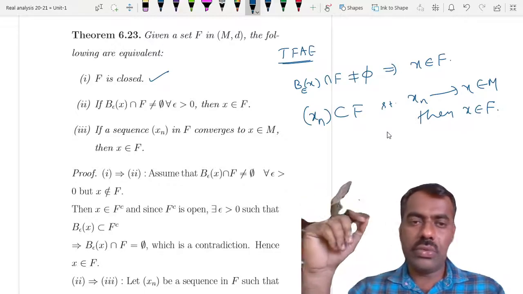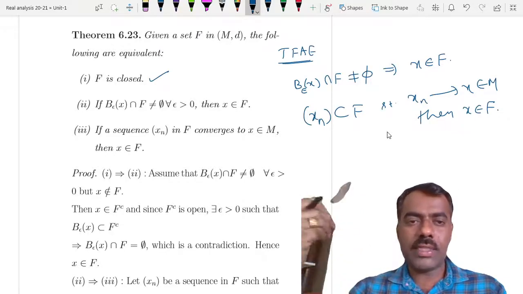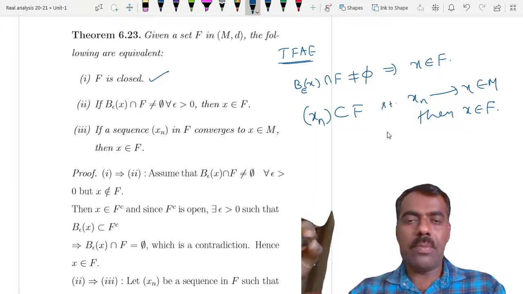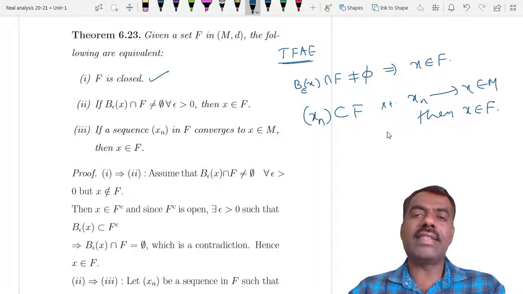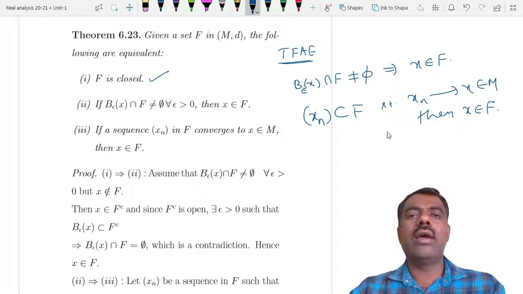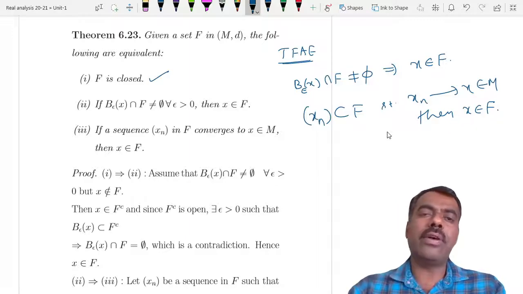So what two equivalent things are we giving here for a closed set? If you have a neighborhood or ball around x, and every ball around x intersects the set F, then if F is closed, x has to come from F. Or you take a sequence xn from F, and if it is converging to some point, then that point should come from F itself.